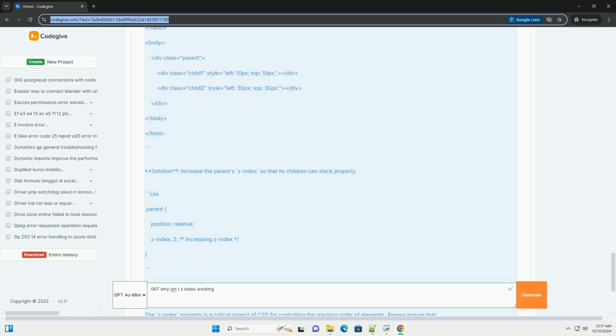Scenario 1, missing positioning. In this example, we have two overlapping divs, but the z-index isn't working because the elements are not positioned. HTML. Doctype html. html lang equals en. head. meta charset equals UTF-8. meta name equals viewport content equals width equals device-width, initial-scale equals 1.0. title z-index example 1 /title. style.